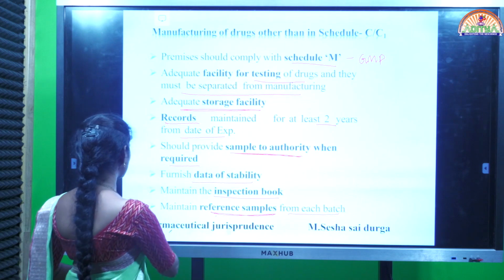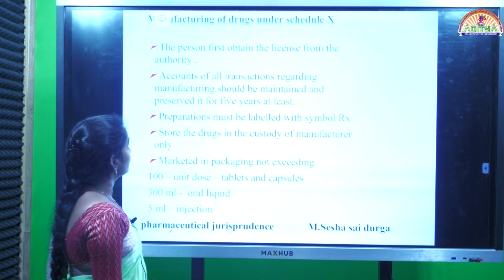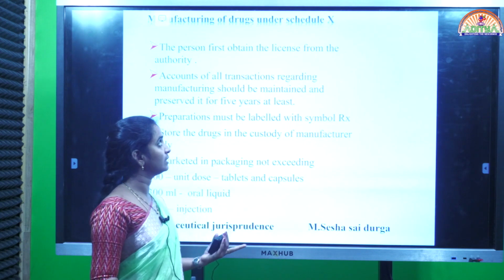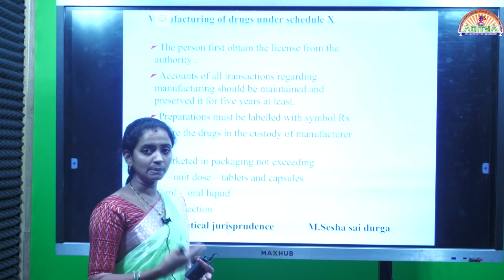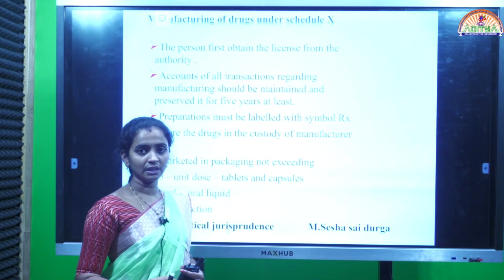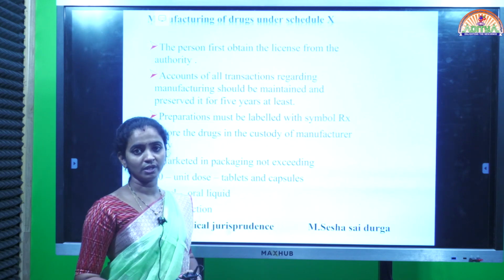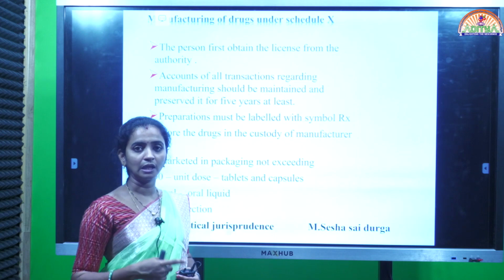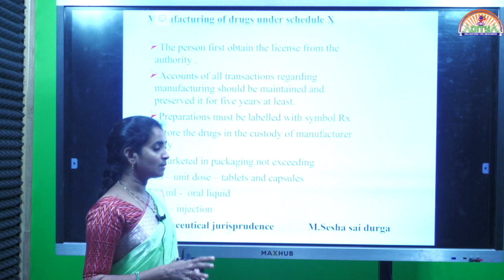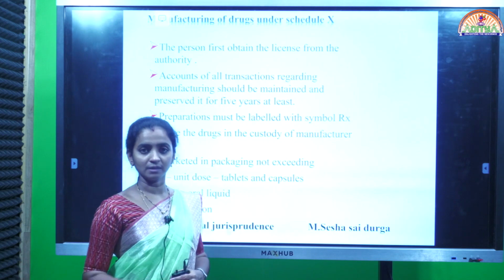And next one is manufacturing of drugs under schedule X. After this we will discuss three other criteria, schedule X and some of the drugs, and what licenses are required for manufacturing, like loan license, repacking license, like that. Some topics we will discuss in the next class.